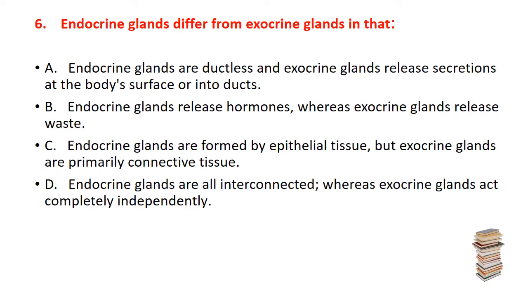C, endocrine glands are formed by epithelial tissue but exocrine glands are primarily connective tissue. Last or D, endocrine glands are all interconnected whereas exocrine glands act completely independently. The correct answer is A, that is, endocrine glands are ductless and exocrine glands release their secretion at the surface or into the duct.